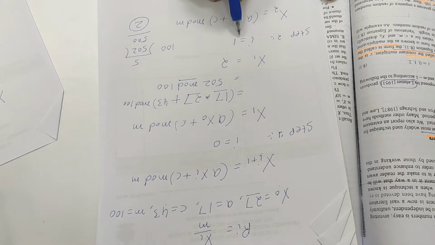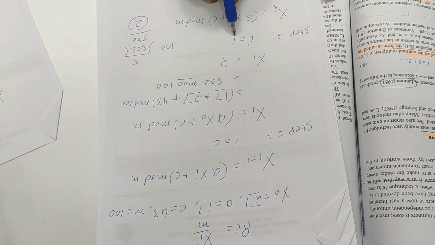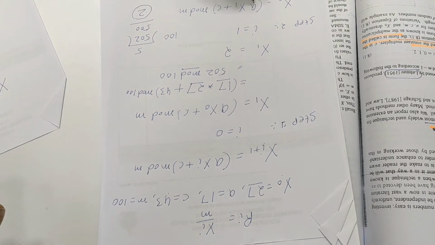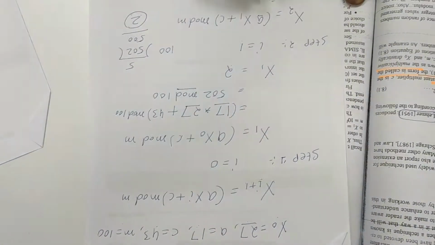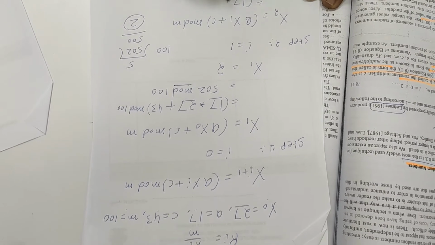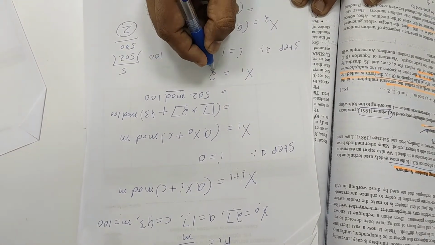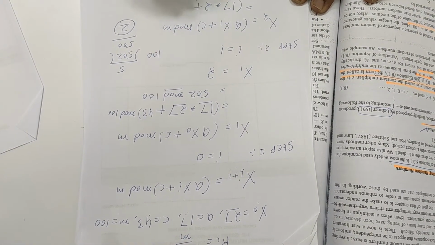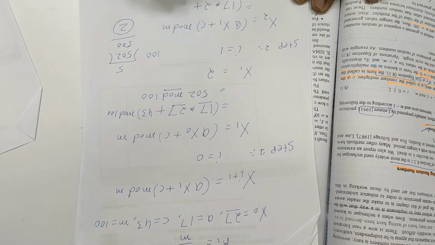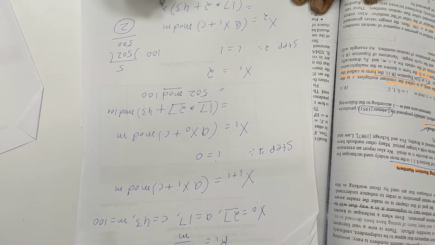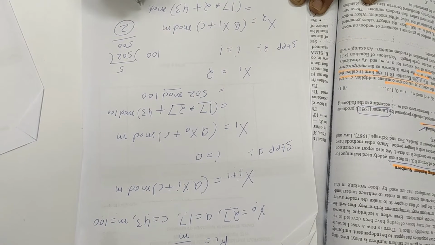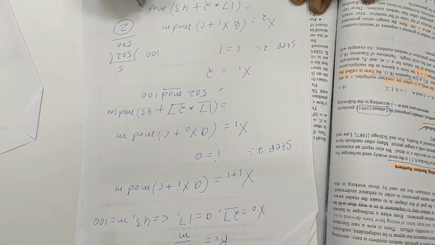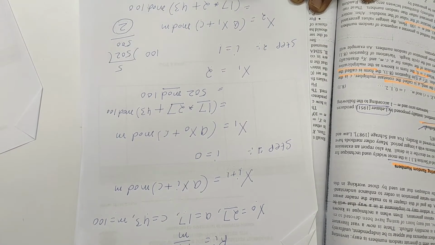What is the value of a? 17. What is the value of x1? 2. What is the value of c? 43, mod m. What is m? 100.